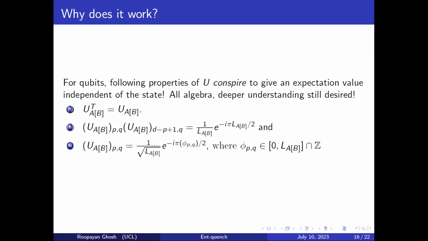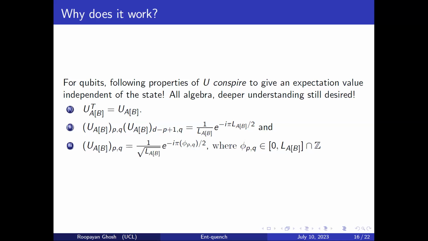And the properties are like, the first one is very simple because sigma x transpose equals sigma x, so U transpose is equal to U. The second is a bit trickier to see, but you can just do some sizes and you will see immediately that if you take a particular column index, then the first and last, second and last, complementary rows, multiplying those elements gives just a phase which is independent of the row index. And the third one is that each element is just some integer power of e to the power i pi by t.